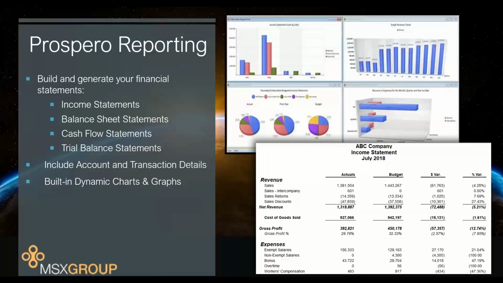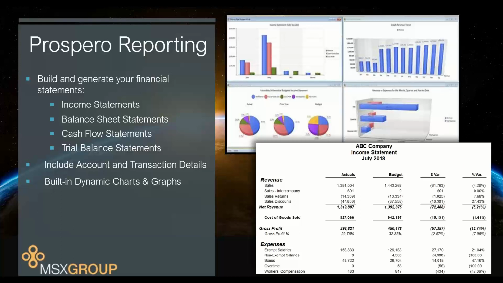The same things you have inside Microsoft FRX. You can use Prospero reporting for all of your financial statements that you need for your company: your income statements, balance sheet statements, cash flow statements, trial balance statements, and any other supporting schedule that you want to pull together from your GL data. With all those statements, you've got drill down the same way you currently have with FRX.